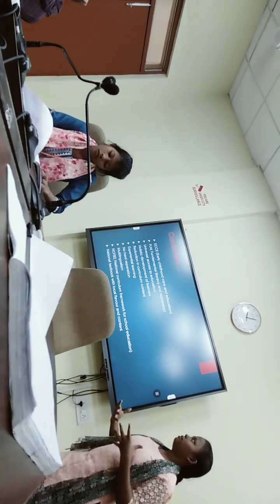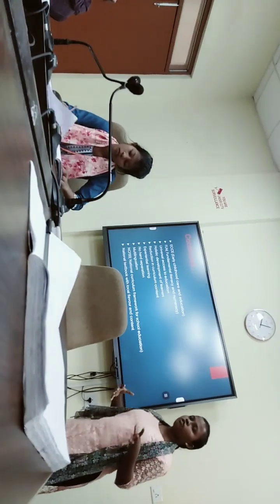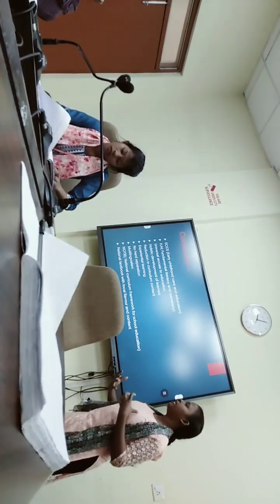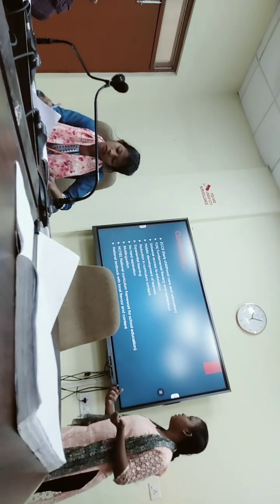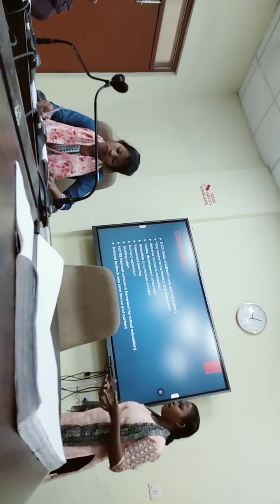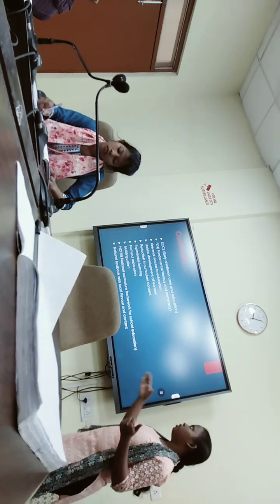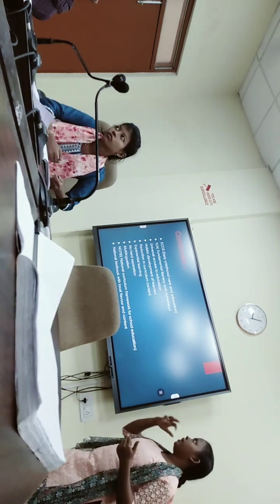NIOS is also offering vocational education, technical education, and life enrichment programs for fulfilling the aim of universal access to education.